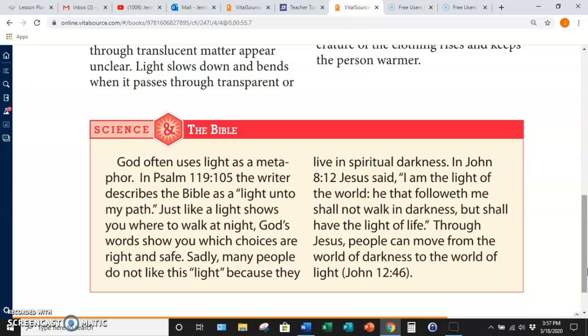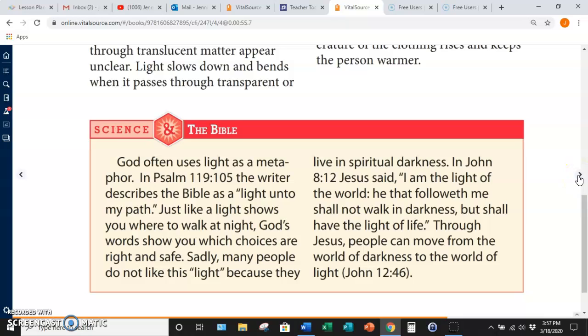In Psalms 119:105, the writer describes the Bible as a light unto my path. Just like a light shows you where to walk at night, God's words show you which choices are right and safe. Sadly, many people do not like this light because they live in spiritual darkness. In John 8:12, Jesus said, "I am the light of the world. He that follows me shall not walk in darkness, but shall have the light of life." Through Jesus, people can move from the world of darkness to the world of light.